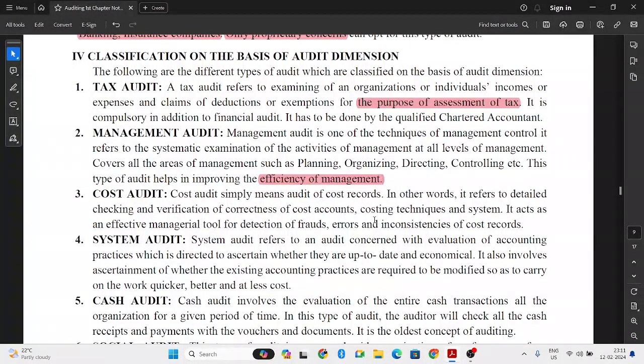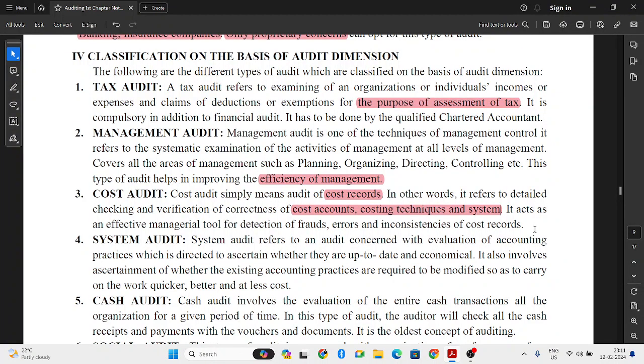Next, cost audit. So here they will check the cost records. In cost audit, mainly the cost records are checked. So they check whether the costing techniques and cost accounts are properly maintained. If any frauds and errors are there in costing, that will be taken care of in this audit.